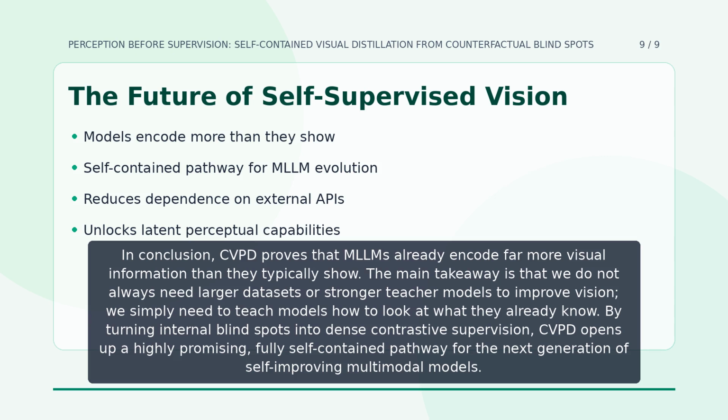In conclusion, CVPD proves that MLLMs already encode far more visual information than they typically show. The main takeaway is that we do not always need larger datasets or stronger teacher models to improve vision. We simply need to teach models how to look at what they already know. By turning internal blind spots into dense contrastive supervision, CVPD opens up a highly promising, fully self-contained pathway for the next generation of self-improving multimodal models.